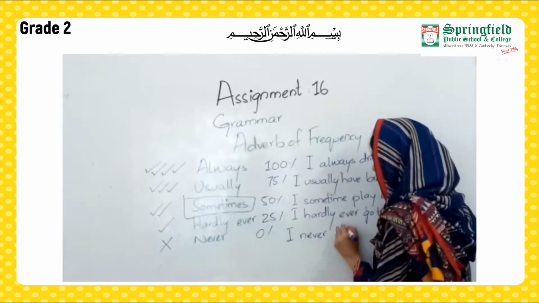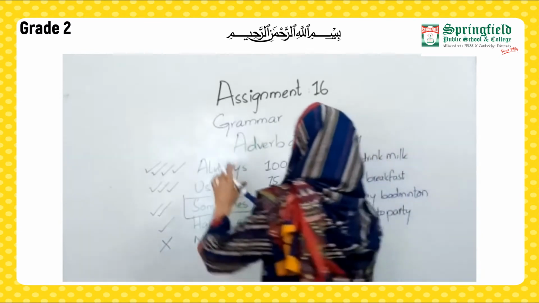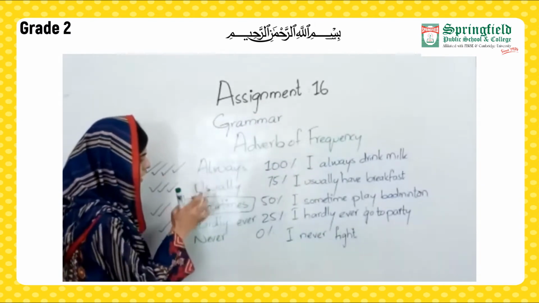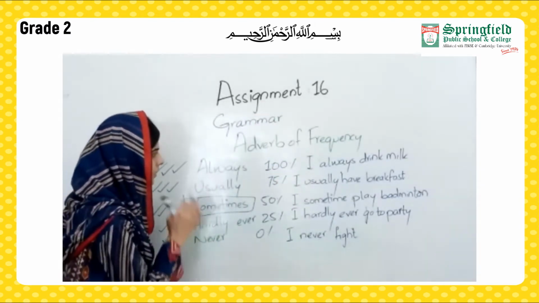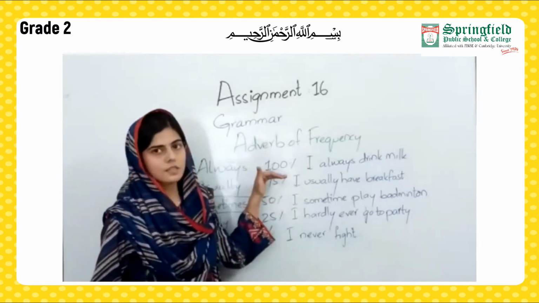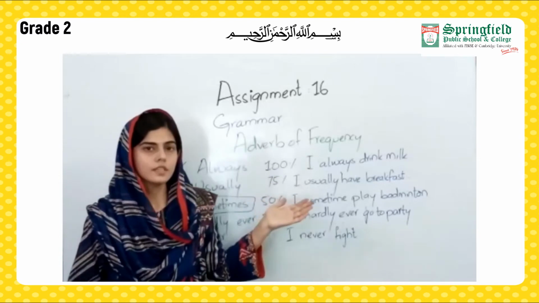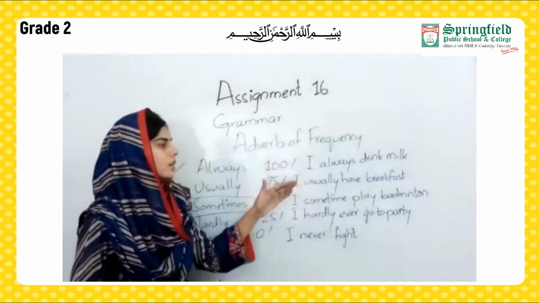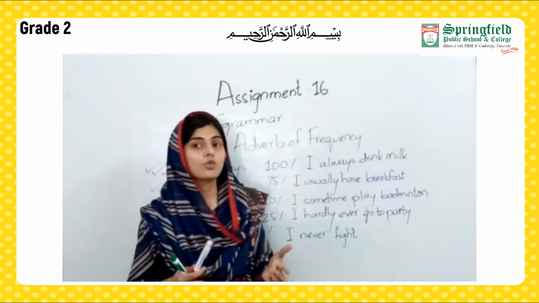Now, in this way, you can see that we have built a chart for adverbs of frequency: always, usually, sometimes, hardly ever, never. And we have written the percentages as well. That is something that is mostly happening, that is always. Now you can also make your own chart. What is your always thing that you always do?